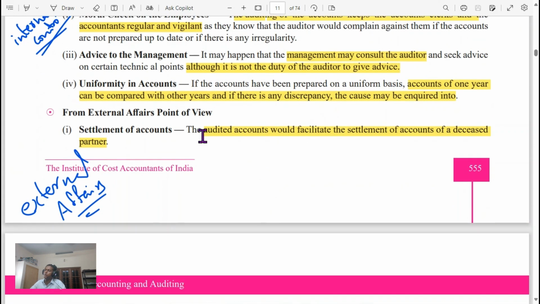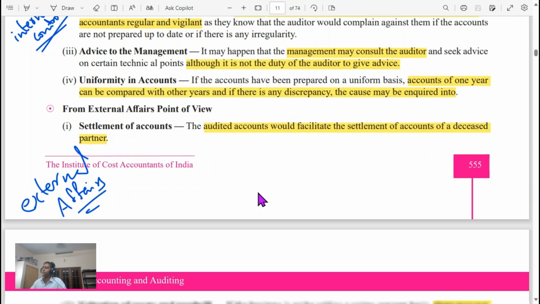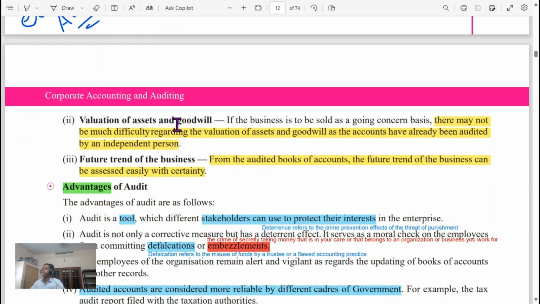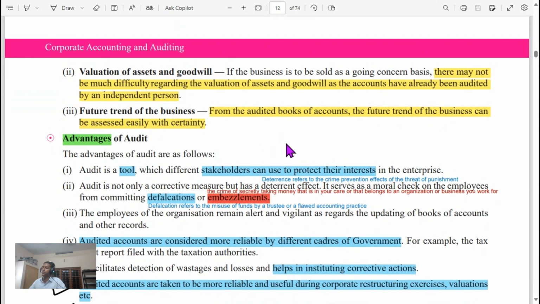From an external point of view, settlement of accounts. Audited accounts would facilitate the settlement of accounts of a deceased partner. Valuation of assets and goodwill. There may not be much difficulty regarding the valuation of assets and goodwill as the accounts have already been audited by an independent person. Future trend of the business. From the audited books of account, the future trend of business can be easily assessed with certainty.